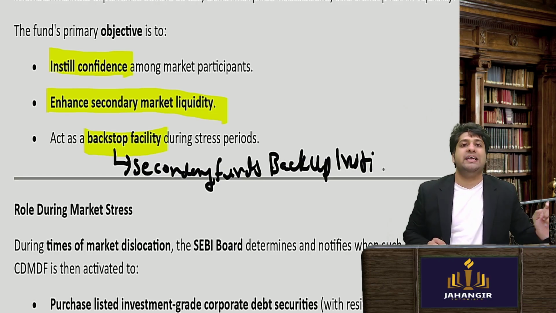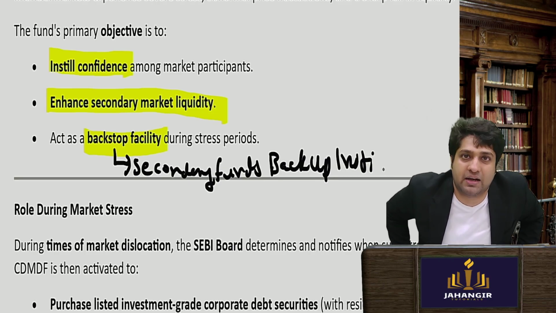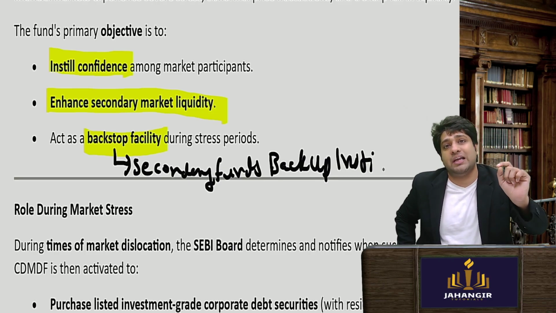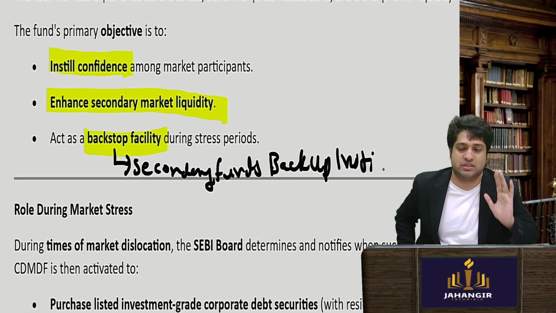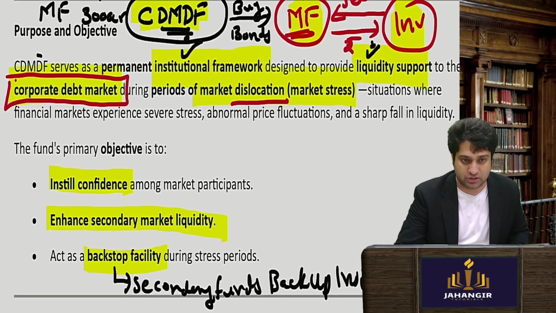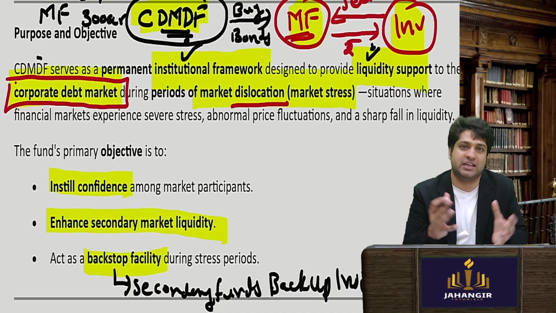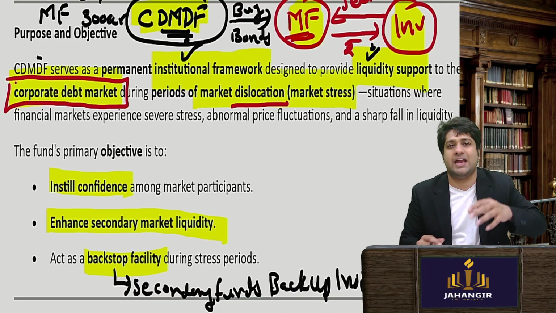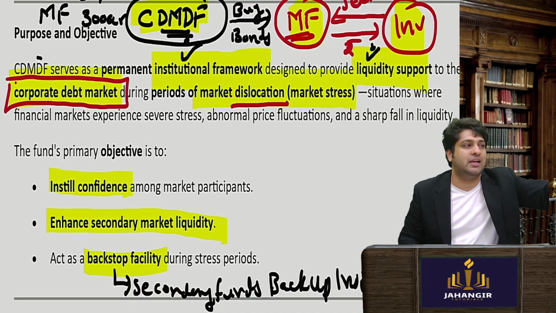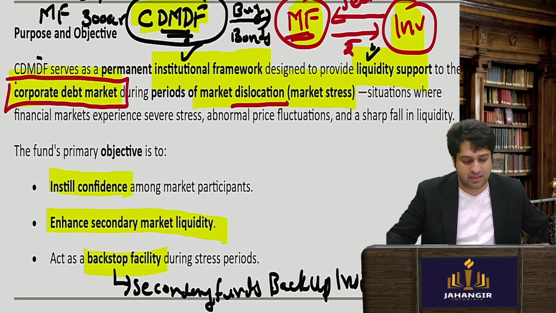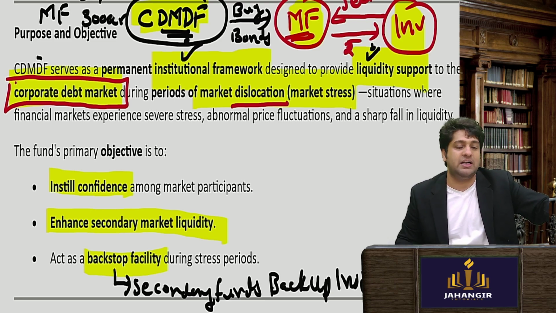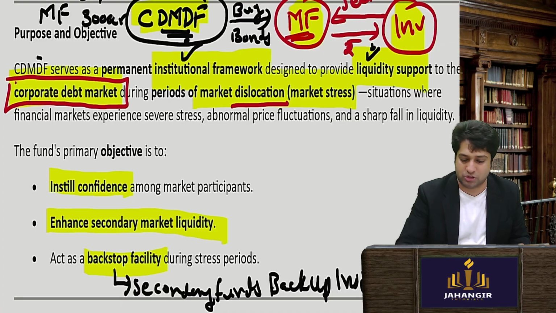Okay, now the interesting thing is this fund can be utilized only in case of market distress, only in case of market dislocation. So when there is no dislocation, where will these 33,000 crores be kept? It can be kept in any FD, in any government securities. It can be parked. The buying etc. will be triggered only when there is a market dislocation.